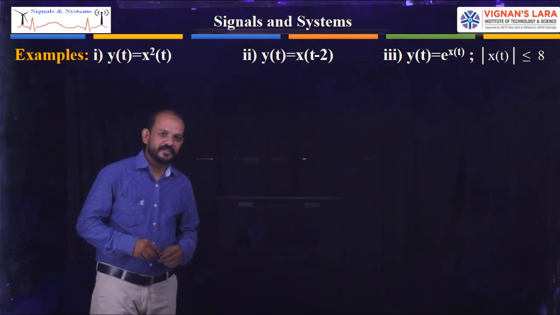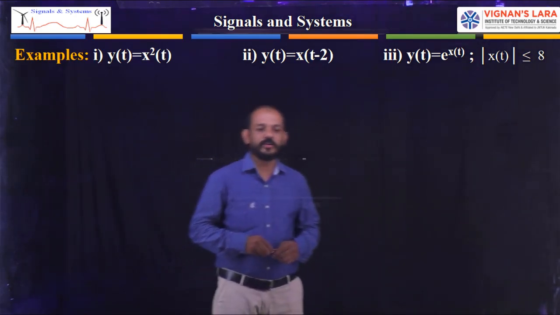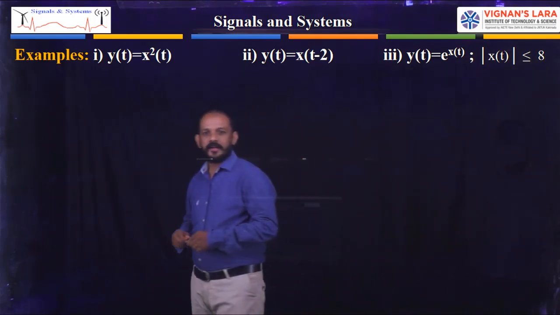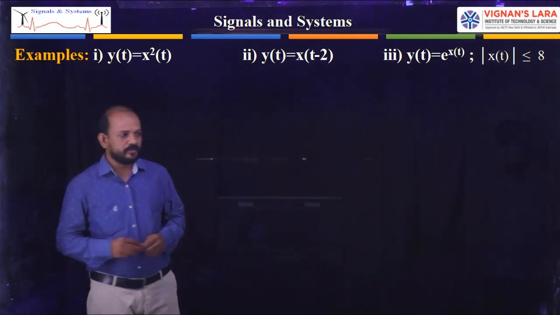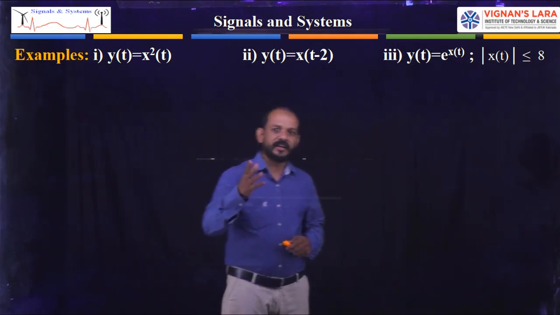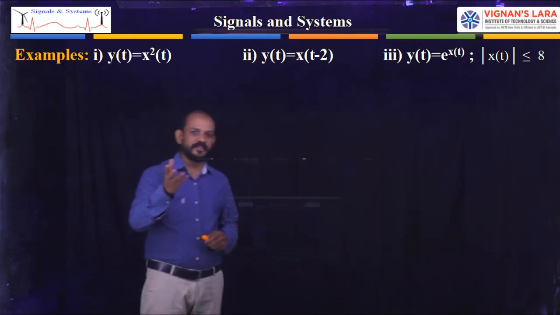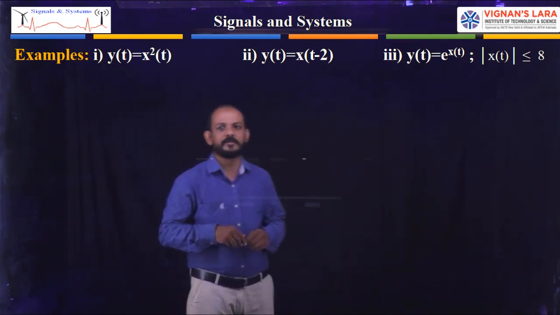Yeah, students, now we will see the problems regarding stable and unstable systems. I had given 3 examples there. You have to specify whether they are stable or unstable, that is, whether the system equation represents a stable system or an unstable system.